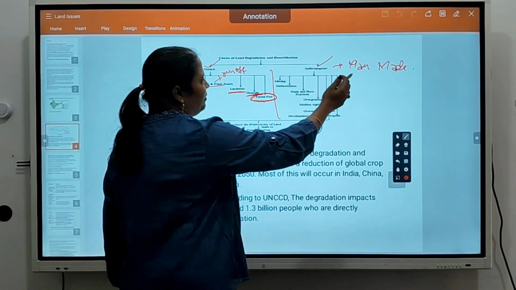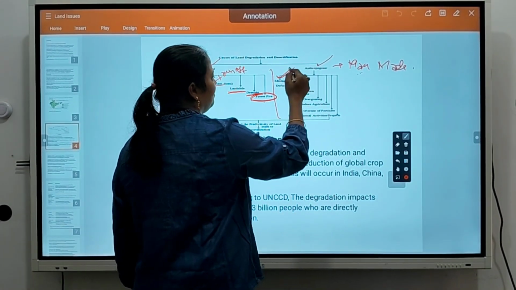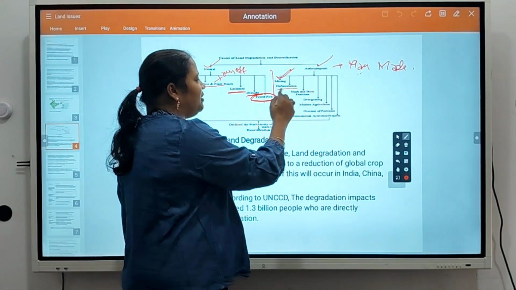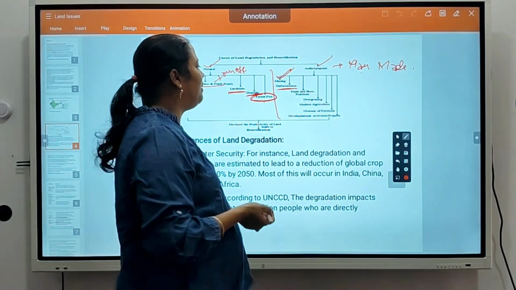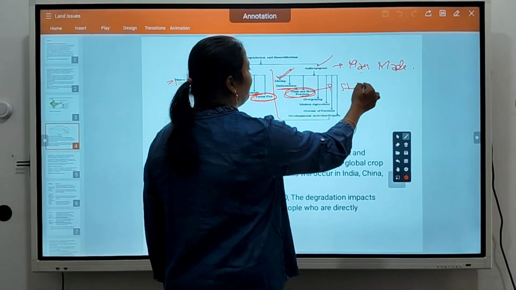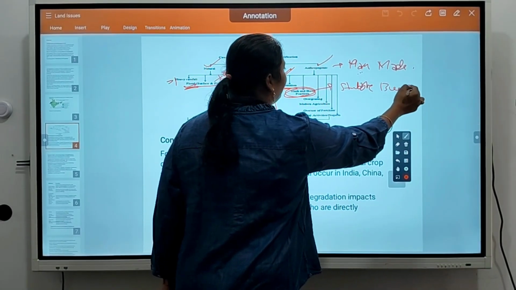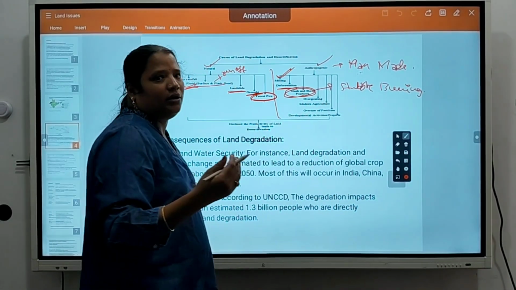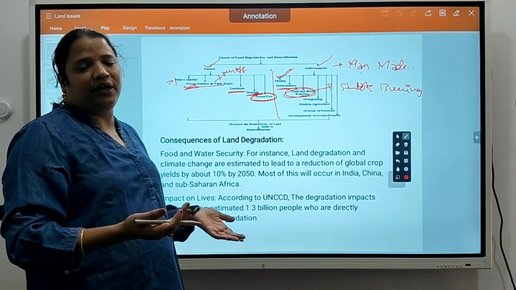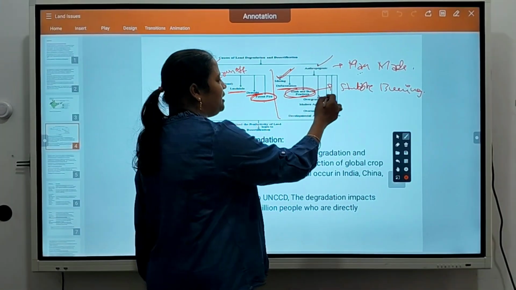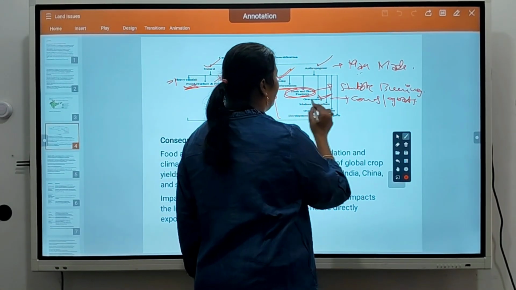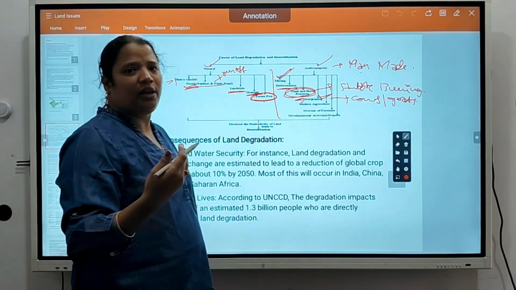If we take man-made reasons, what are they? Mining: a lot of mining is happening in entire India. Deforestation means cutting trees and forests for development. Slash and burn practices mean stubble burning, which is happening in Punjab nowadays. After the crop is over, farming is over, they burn the stubble to ready the field for the next crop. Overgrazing means cows or goats overgraze in some regions, so the top layer of soil degrades.